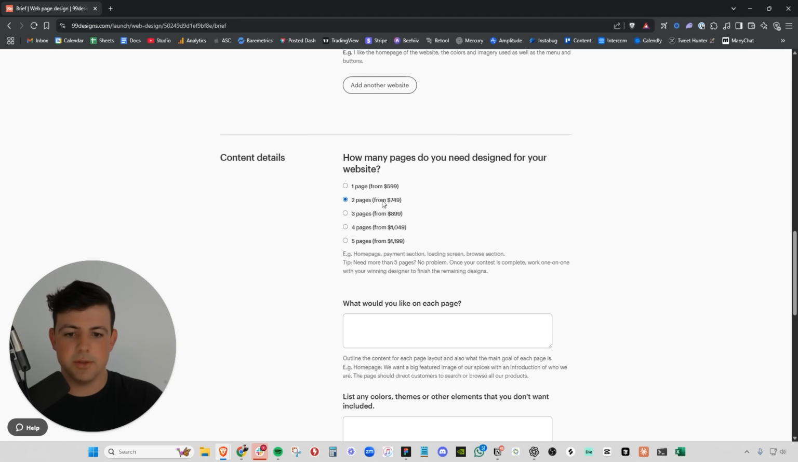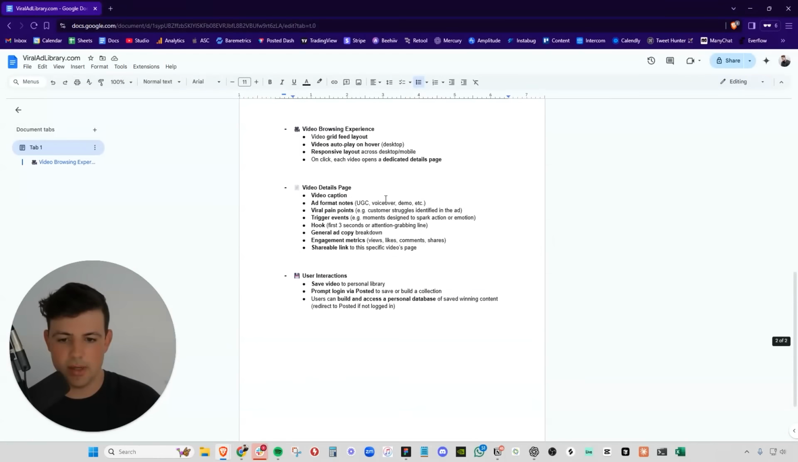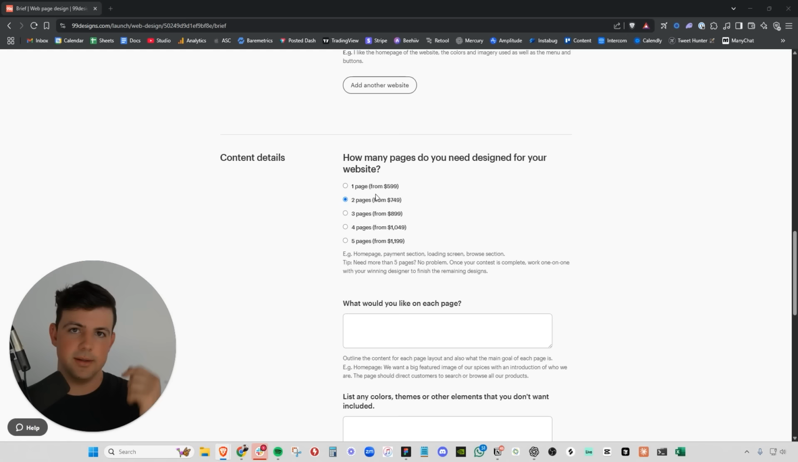And we're going to go ahead and click 2 pages here. We're going to need the home screen page, and we're also going to need this video details page. So we're going to do 2 screens. The more screens that you choose to get done, the more expensive it's going to be on 99 Designs. So I highly recommend that you only do your most valuable screens, and then you can build the rest later. Again, it's $749, but I promise you, this is the only way to get UI or designs done. This is the most cost-effective way because you get to see so many designs at once.